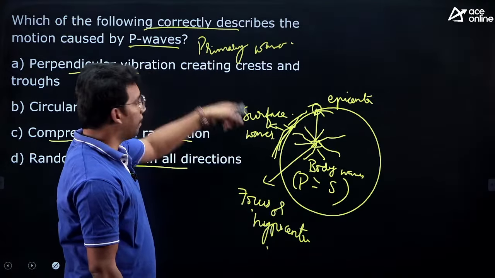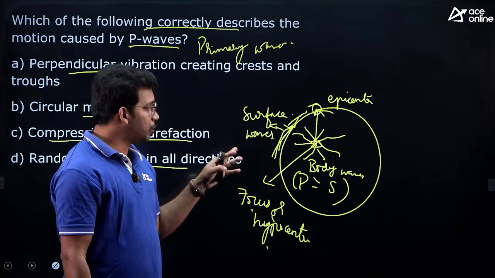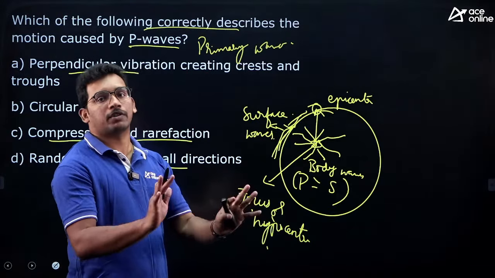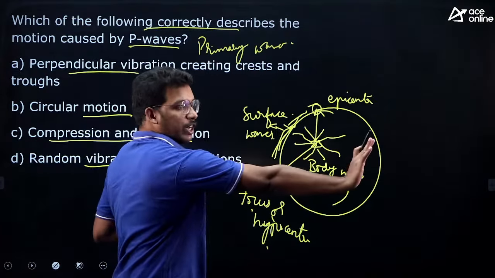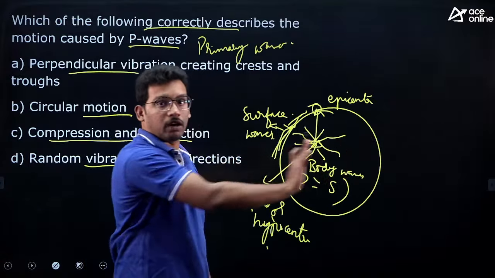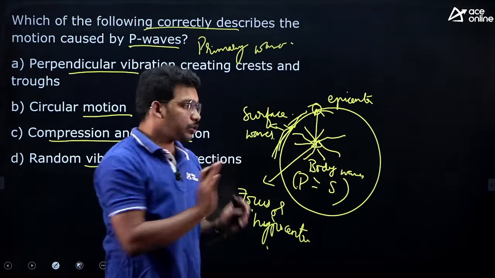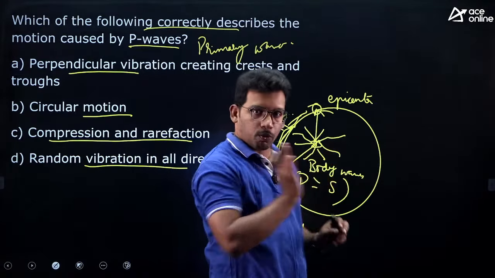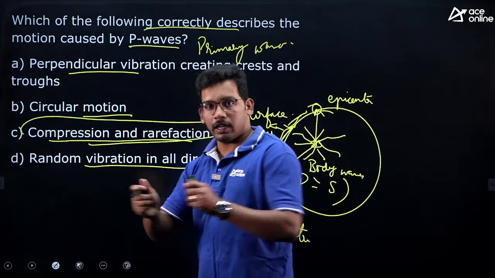P waves are the primary waves, that means these are the first waves to start after the earthquake. P waves move in a straight direction, as longitudinal waves, like sound waves. This longitudinal movement causes compression and rarefaction.